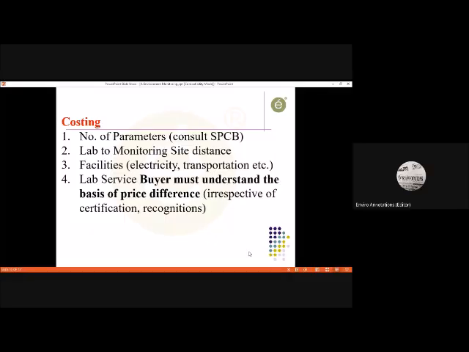Number two, what are the aspects of costing? When we talk about PM10, there is a filter paper involved, and the filter papers are of different quality. Some you can get for 500 rupees, and there are Whatman filter papers which cost at least 200 to 250 rupees.